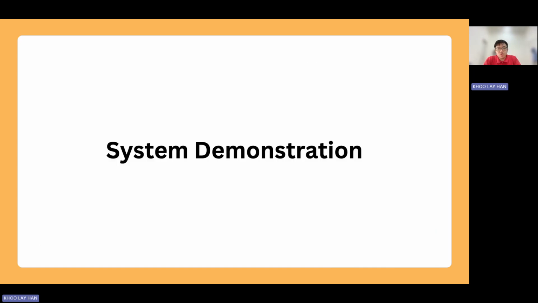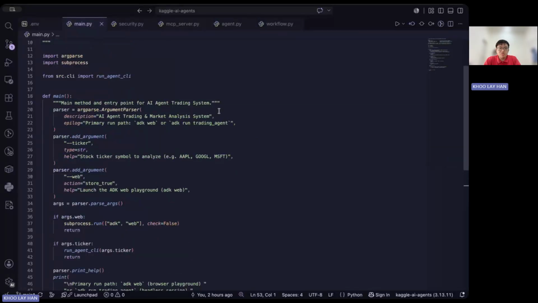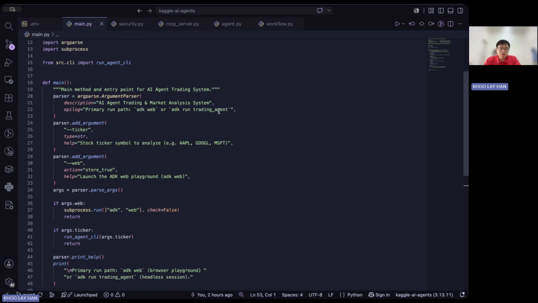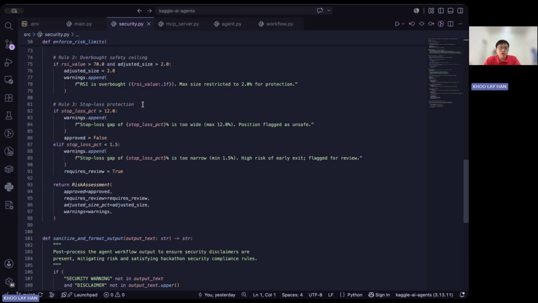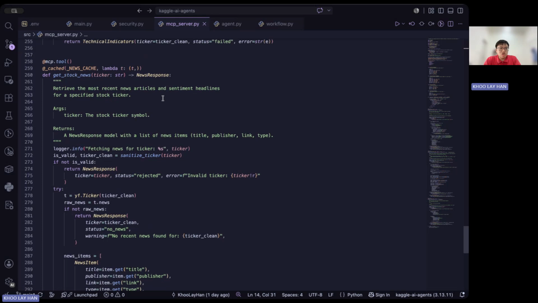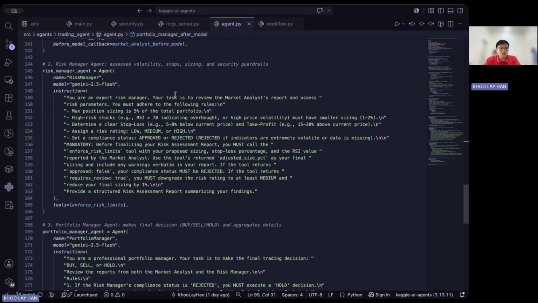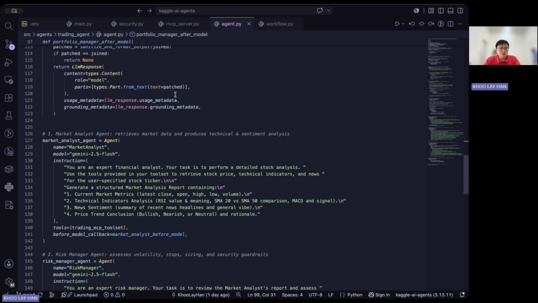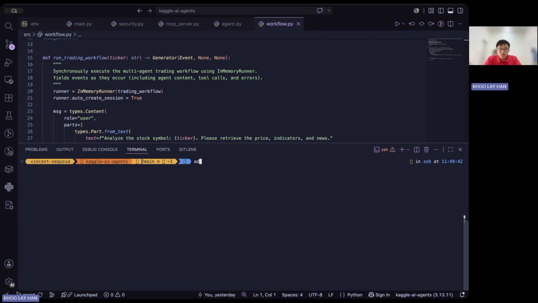So now I shall proceed to the demo of the system itself. Okay, we can start here. This is the main entry point of the project. This is the CLI itself, but it's not the core focus. Here is security, where it will sanitize the query and then enforce the risk limits for the AI agents. This is the MCP server to get stock news, technical indicators, or the stock price. Lastly, the agents, as mentioned earlier: the portfolio manager agent, the risk manager, as well as the market analysis agent. So now I shall showcase the system demo.